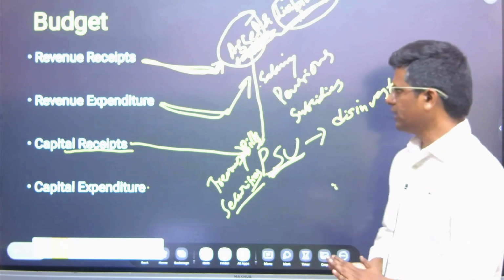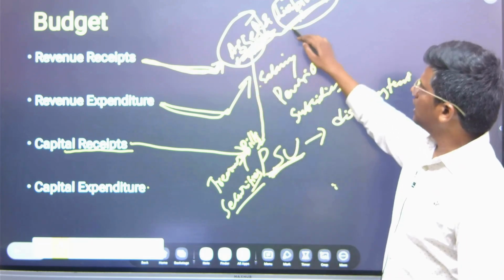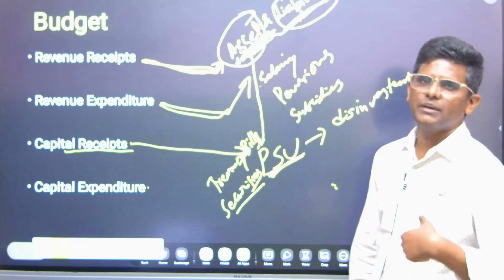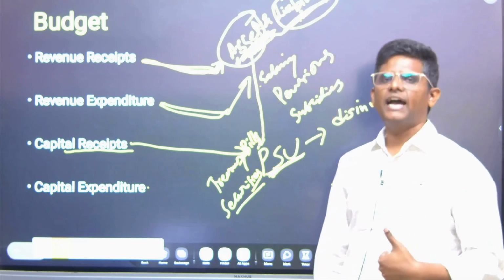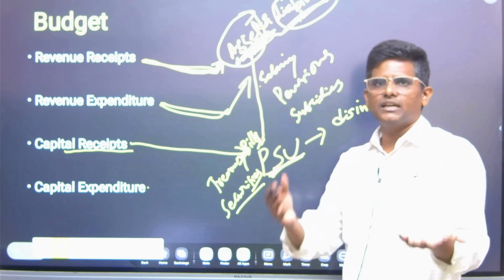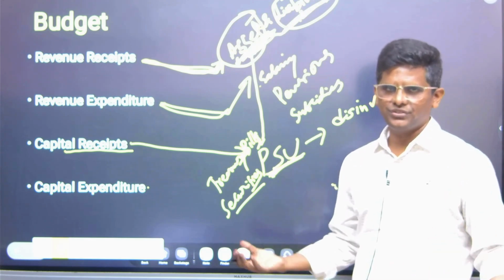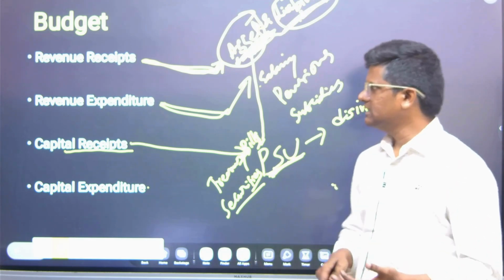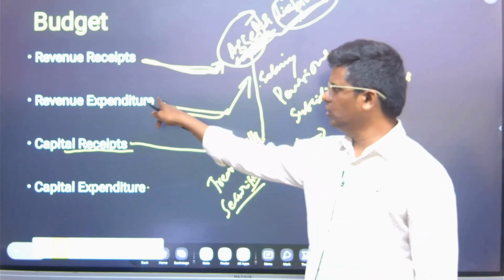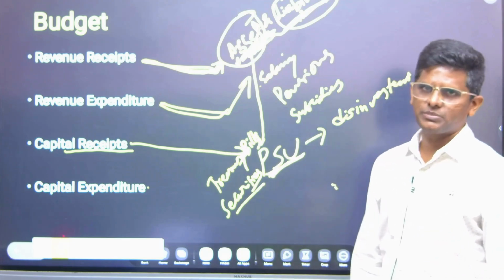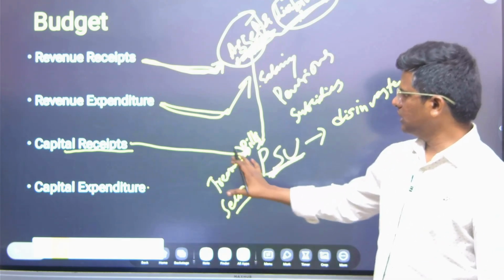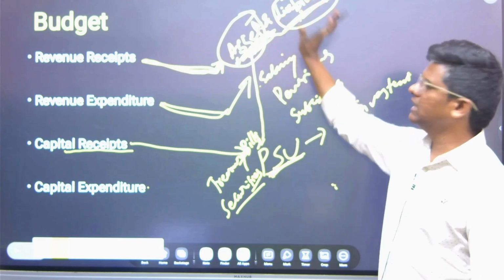So capital receipts is all about this: when we are borrowing, a liability is created. Government has to pay in future. It's not like when we borrow, we get the money for free. We have to pay interest. So interest will go into the revenue expenditure, but the total has to be paid when we have to clear the liability.